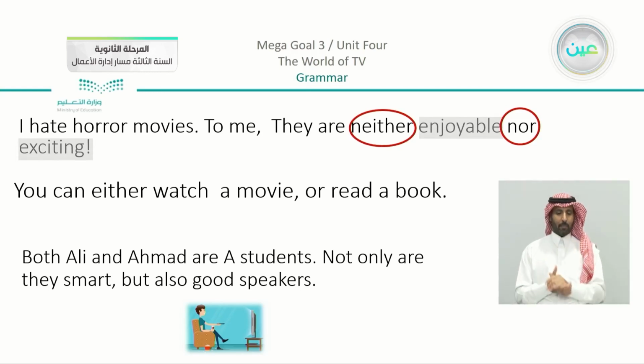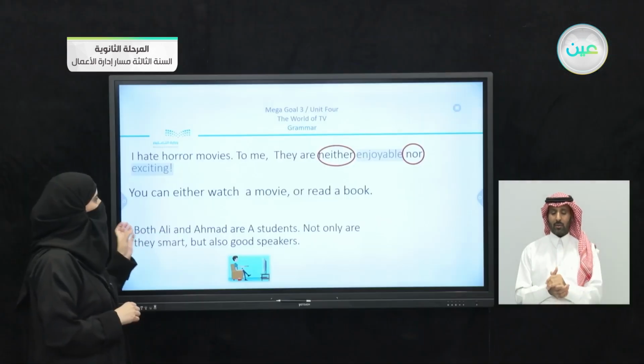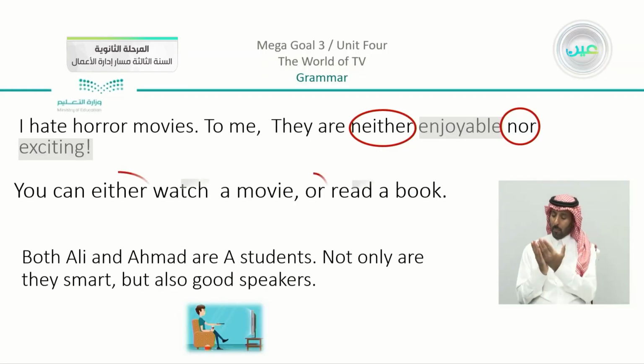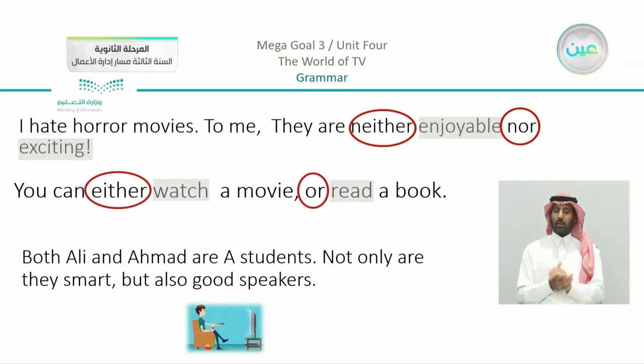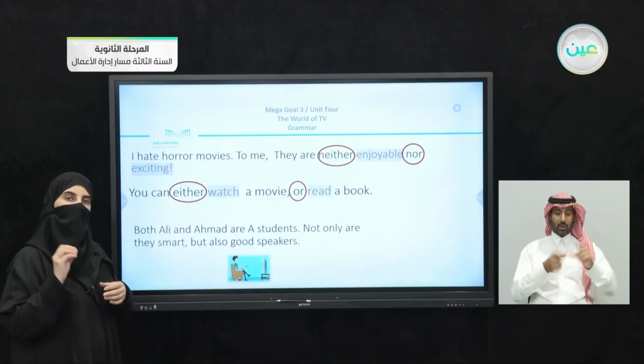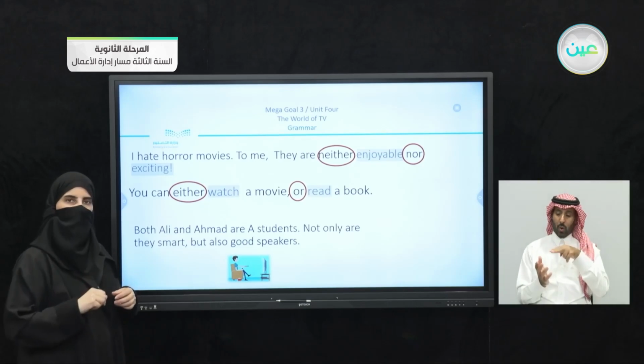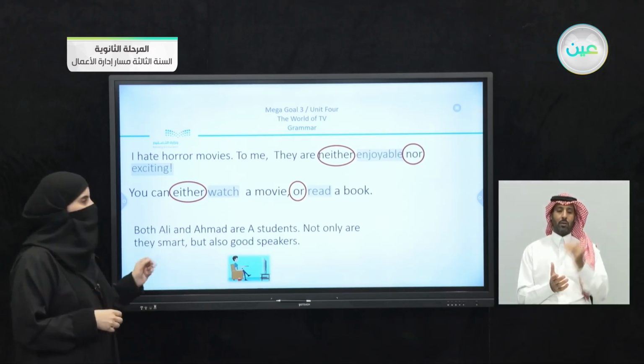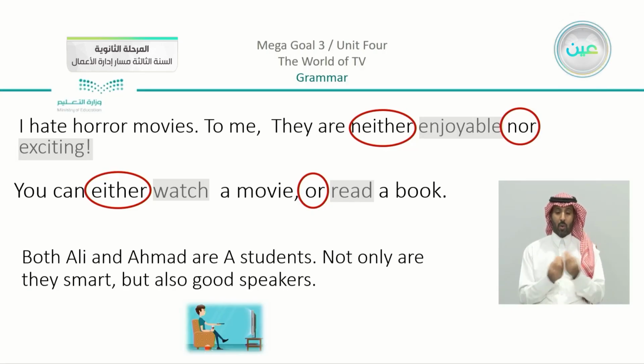In the second sentence also, you can do it before me. We have, you can either watch a movie or read a book. I am giving you choices here using either or, and we are linking verbs together in this sentence. We are linking watch and read. So this is the second example. And you can see the third one: both Ali and Ahmed are A students. Not only are they smart, but also good speakers.